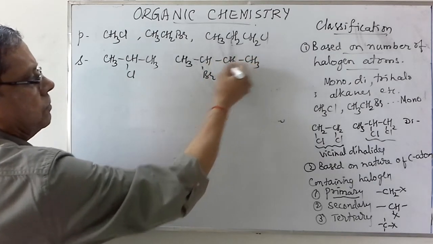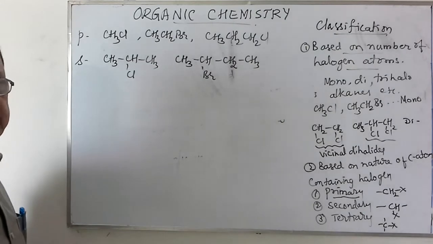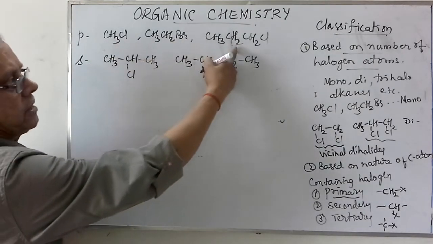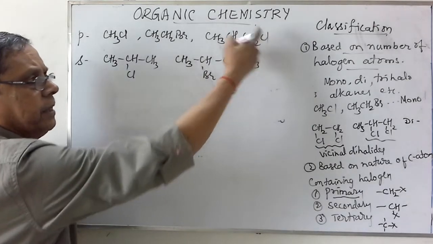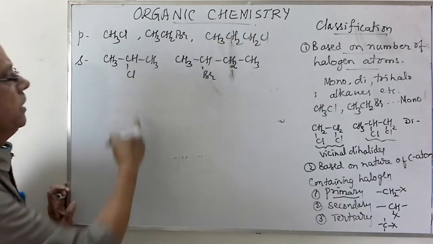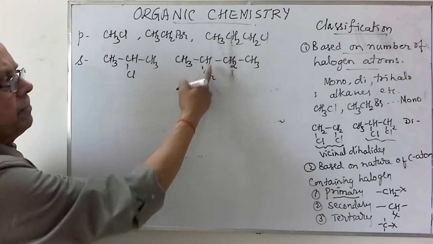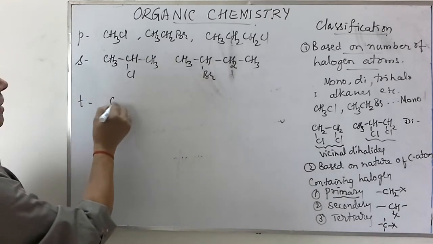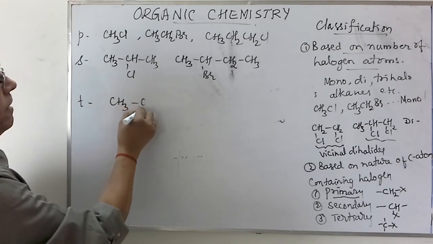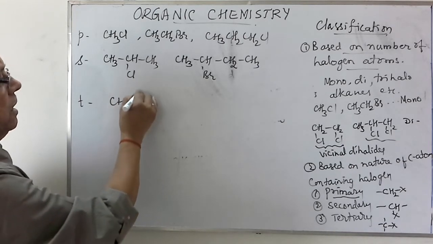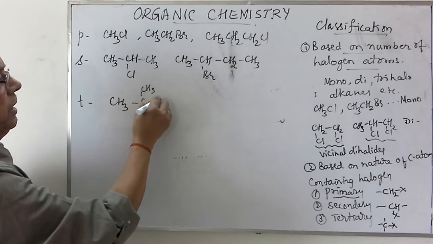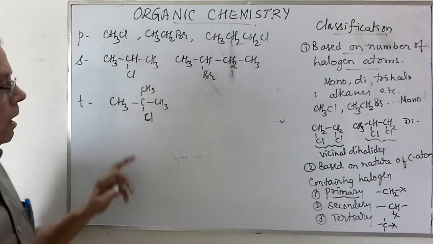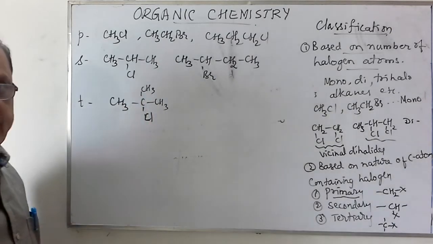Butane, CH3, CHBr, CH2, CH3. So just observe, here minimum 2 hydrogen atoms are present on the carbon carrying the halogen atom. Here only 1 hydrogen is present on the carbon carrying the halogen atom. If you consider this tertiary, you take CH3, C, Cl, CH3, CH3. This is called tertiary butyl chloride or 2-chloro-2-methyl propane.